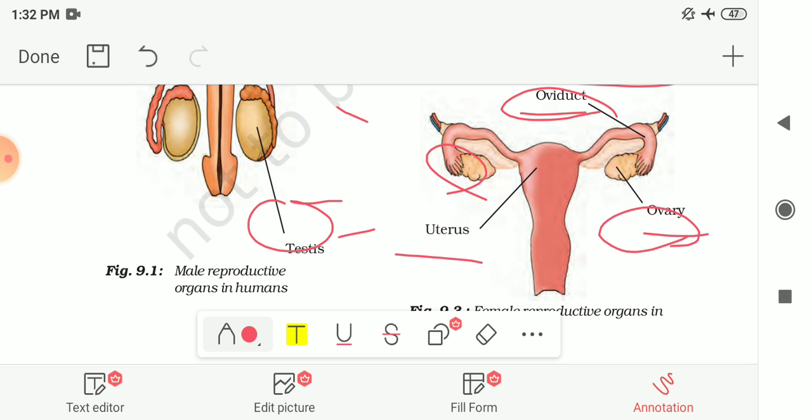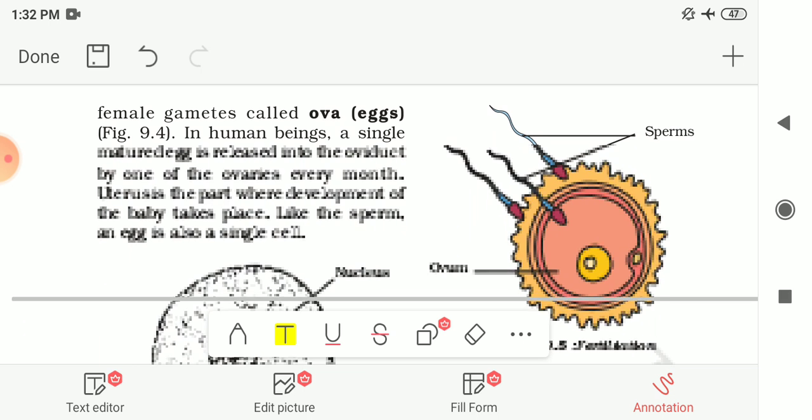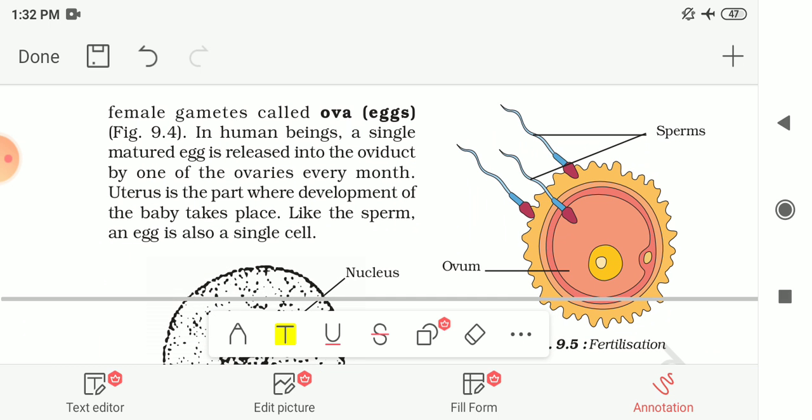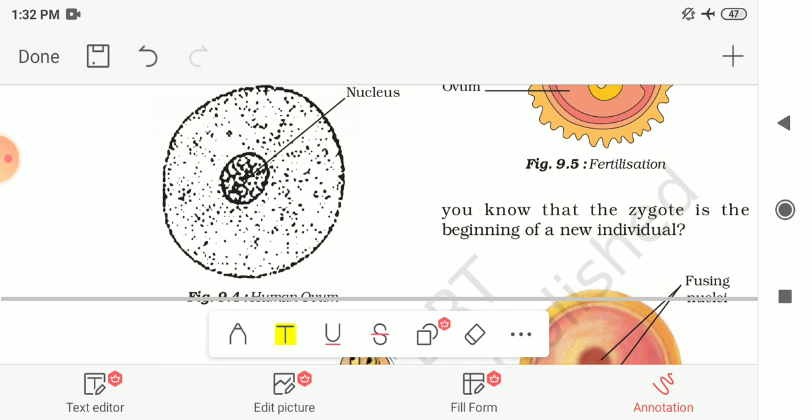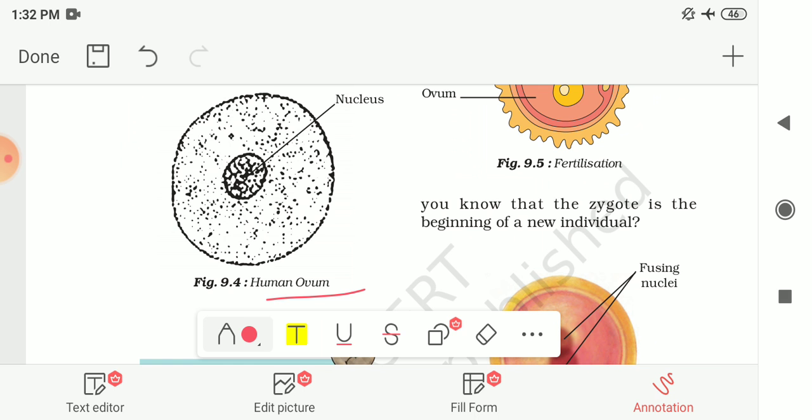Like the sperm, the mature egg in the female body is also a single cell. Here is the picture of the human ovum. Ova means the eggs or female gametes in the human. The singular is ovum. So here the figure of the ovum is shown to you. This one is the nucleus of this ovum.